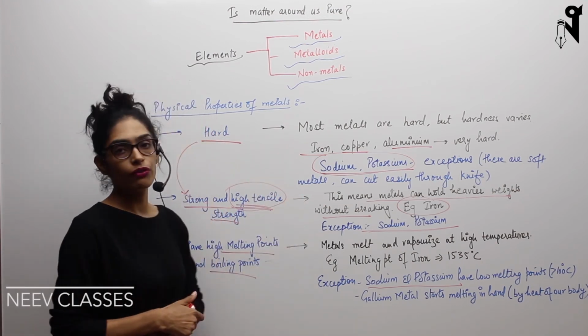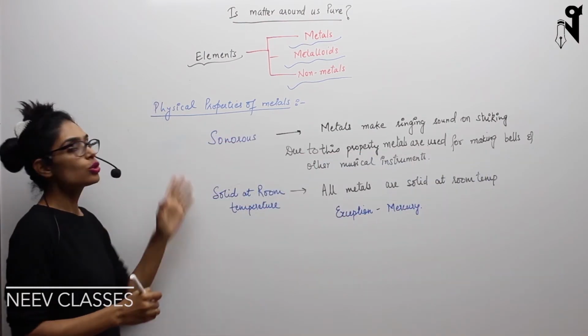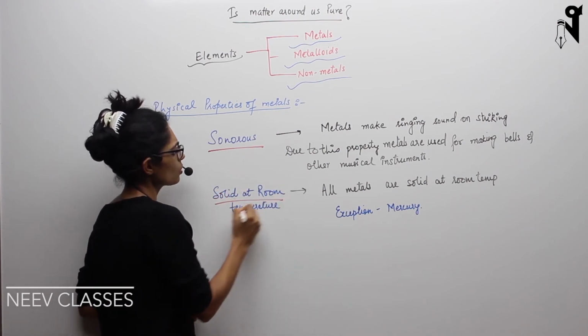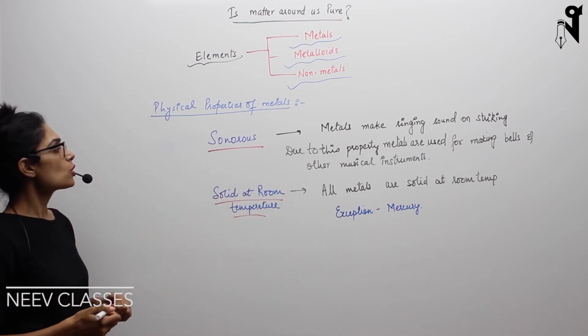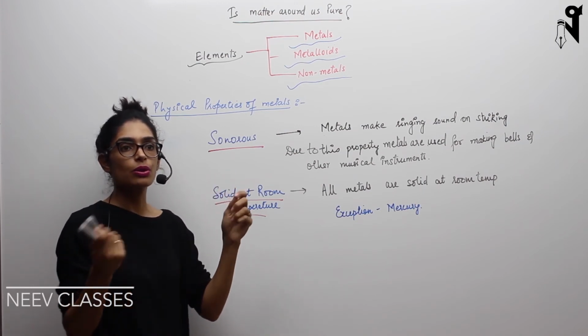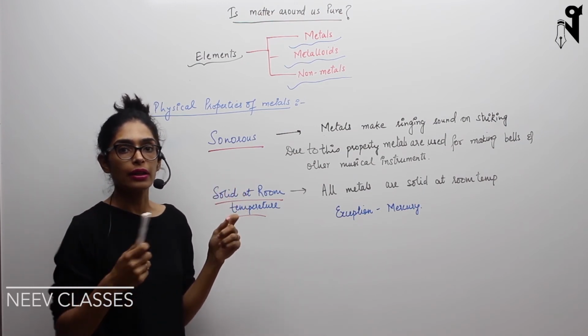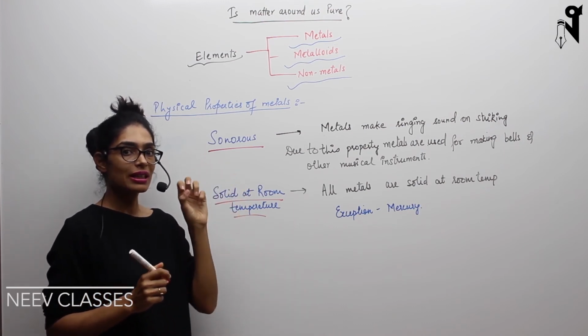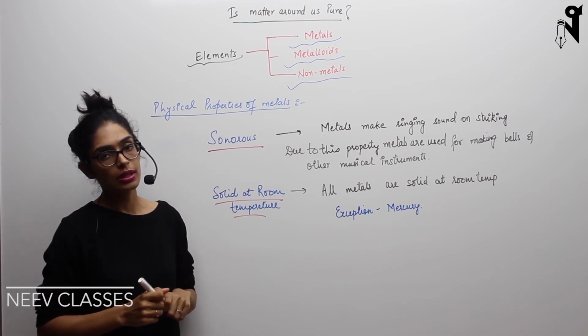Now let's see the next set of physical properties. The last two properties of metals are sonorous and solid at room temperature. Solid at room temperature I have already discussed though. Sonorous means nothing else but the sweet sound which metals produce while striking. So basically when you hit them, there is a metallic sound which comes out. That ringing kind of sound is called sonorous behavior.